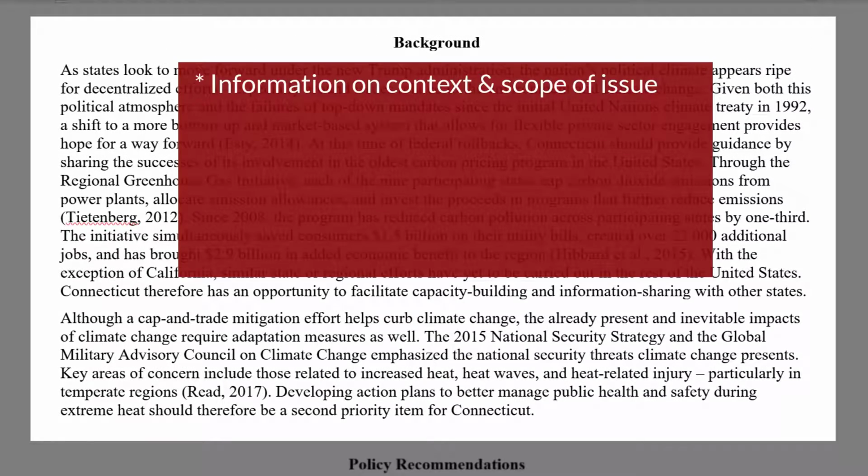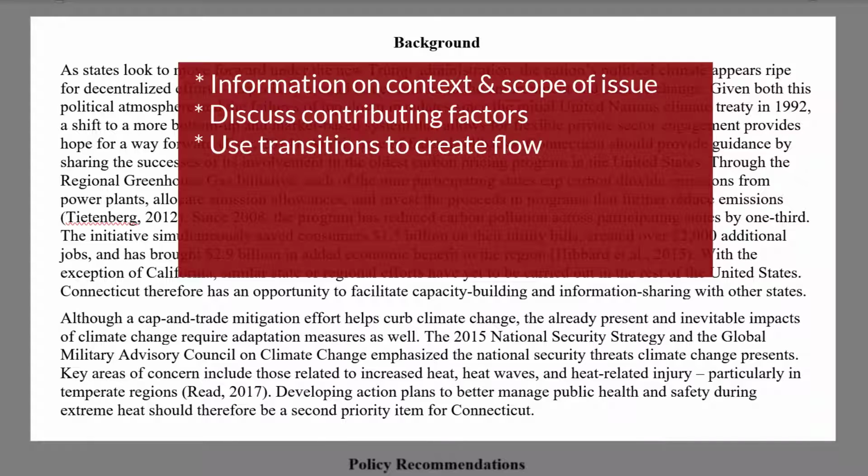Next, the background section contains information the reader needs to understand the context and scope of the issue. In this section, discuss the factors contributing to the issue or problem. Note how the student incorporates transitions throughout the section to help the paper flow from point to point. The length of the background section should be succinct, allowing for the bulk of the time, energy, and word count to focus on the recommendations section.